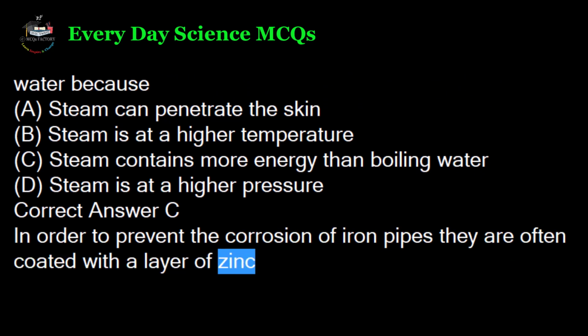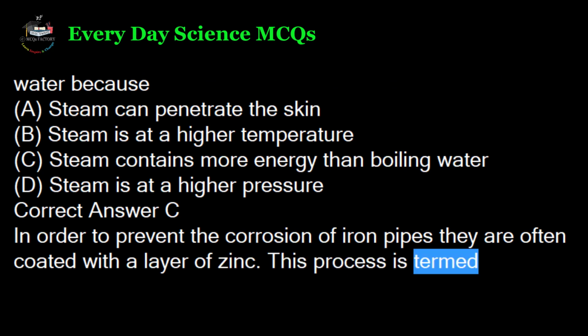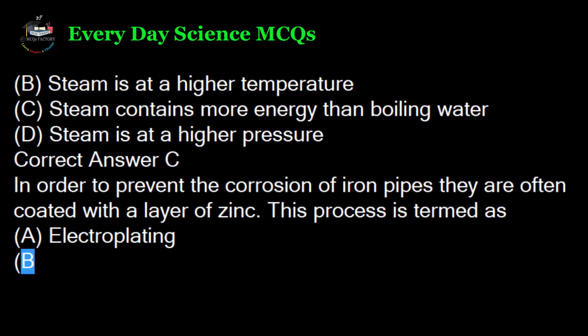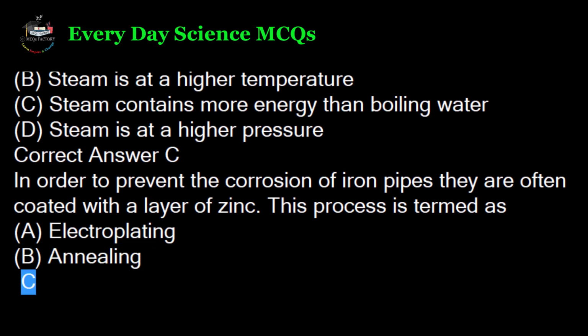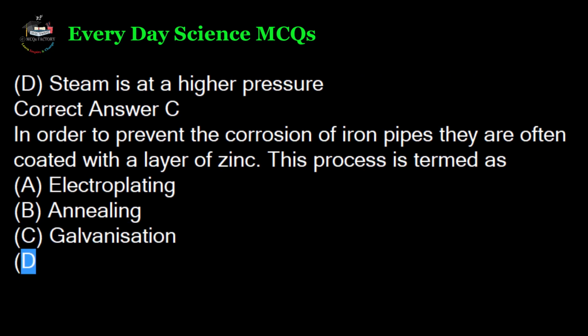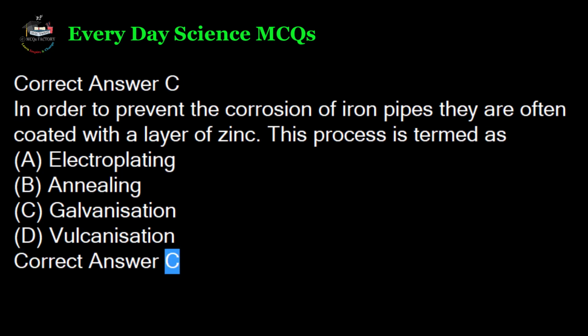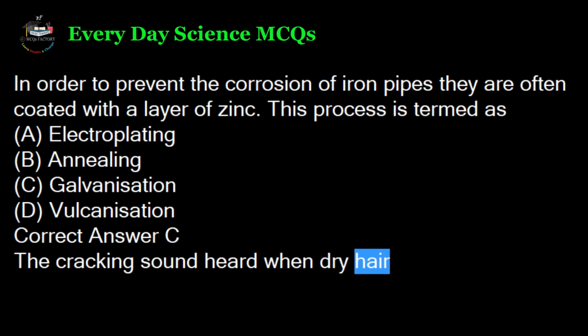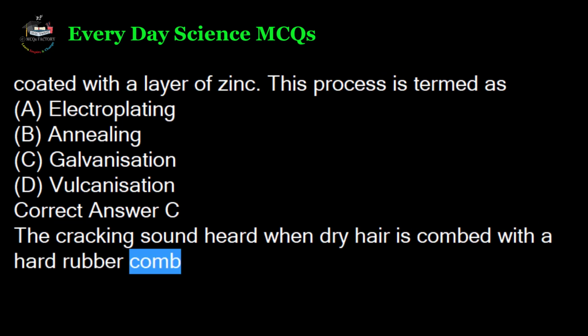In order to prevent the corrosion of iron pipes, they are often coated with a layer of zinc. This process is termed as A. Electroplating, B. Annealing, C. Galvanization, D. Vulcanization. Correct answer C.